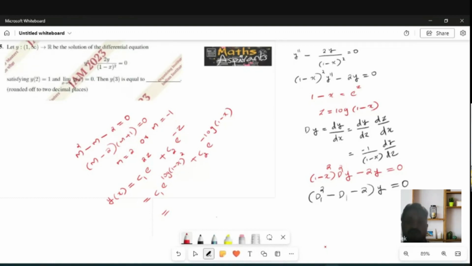So c1 into 1 minus x whole square, plus c2 by 1 minus x. This is your y of x. See, they are given the condition now: limit x tends to infinity.